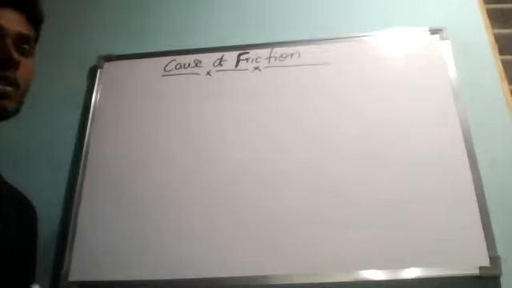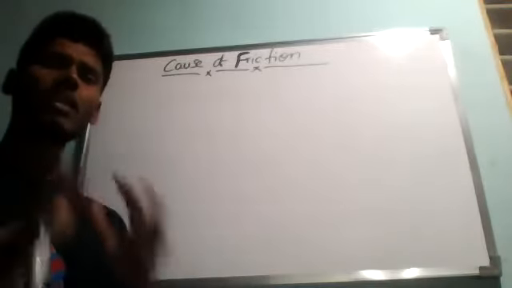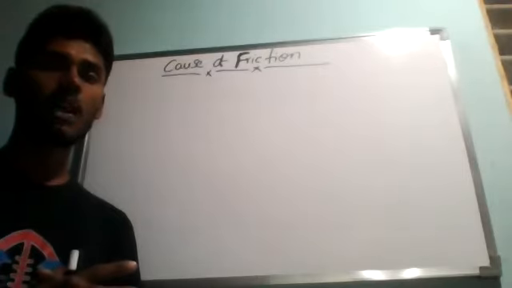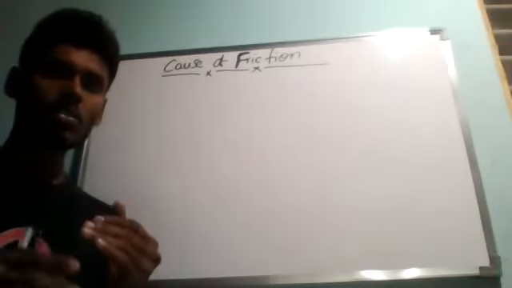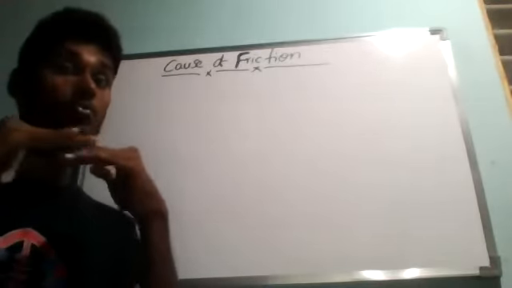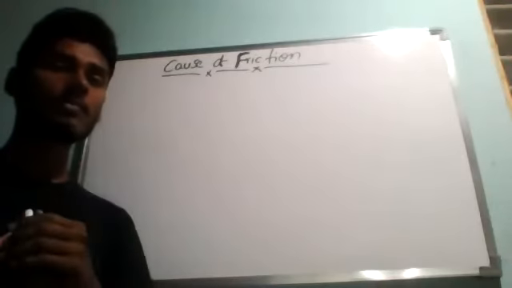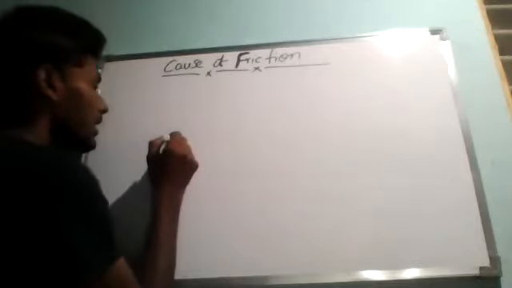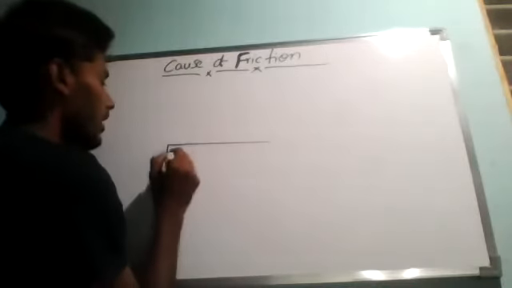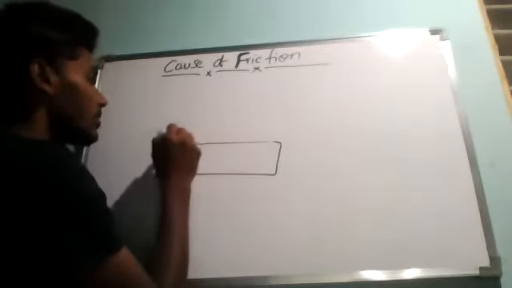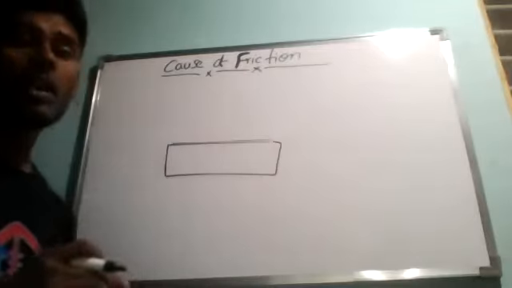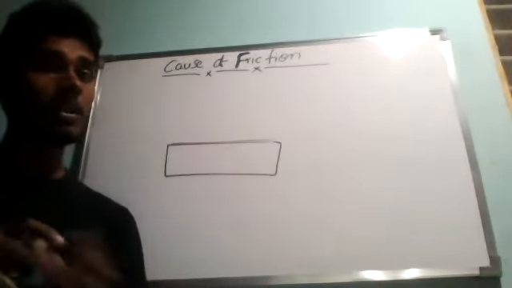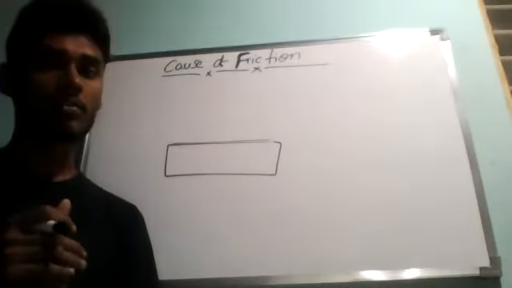If we consider any kind of object, every object has a rough surface. Even though the surface may appear to be smooth to the naked eye, if you observe some object and feel that its surface is very smooth, I will say that every object has a rough surface.